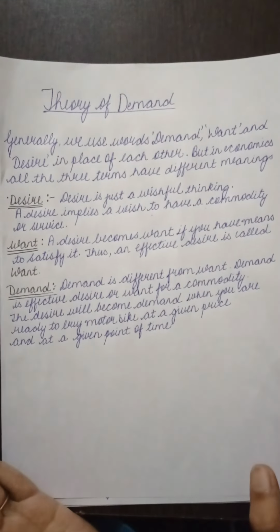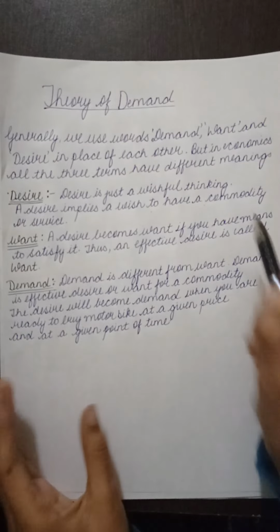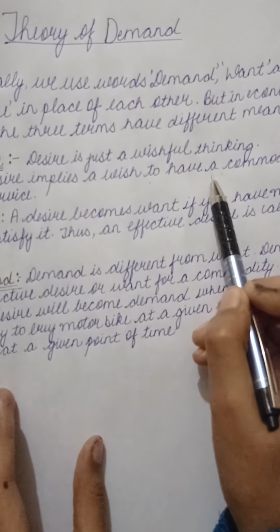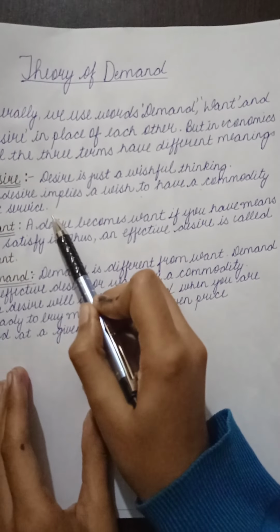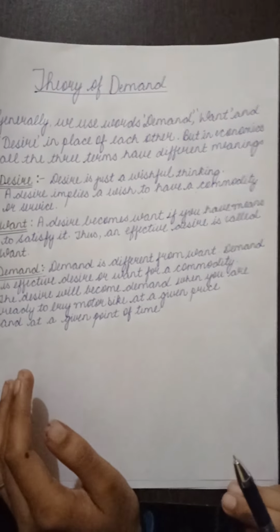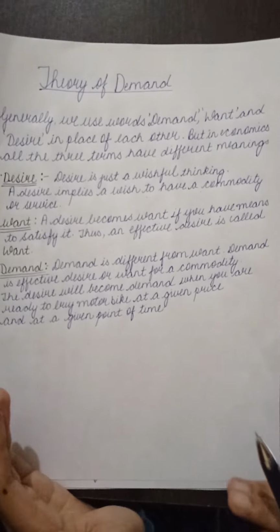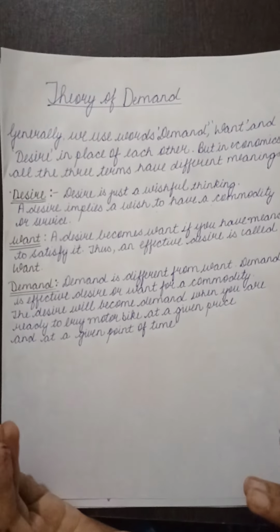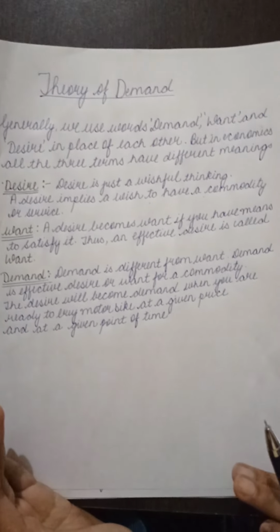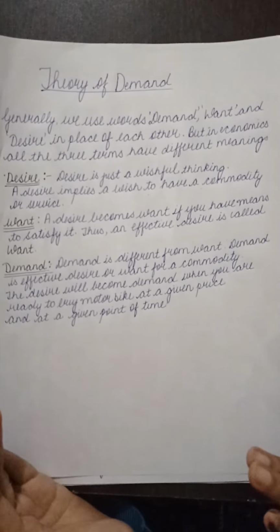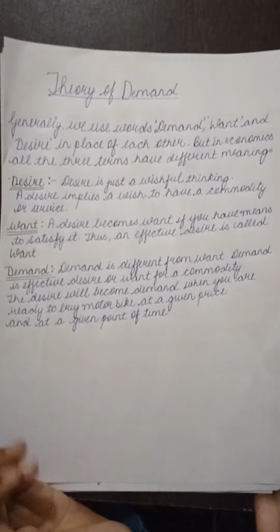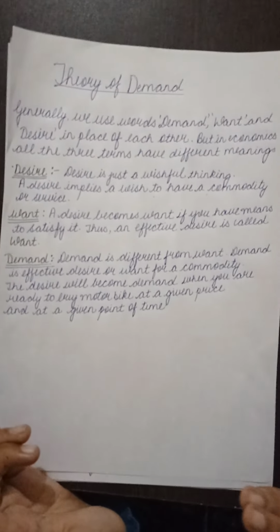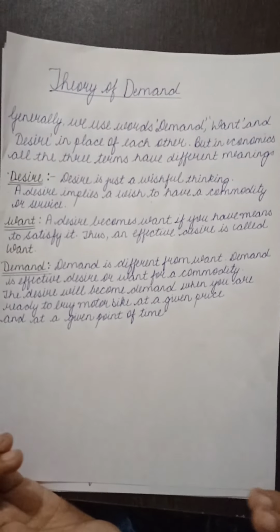Desire. Desire is just wishful thinking. It implies a wish to have a commodity or service. For example, let's say a man has rupees 1000 in his pocket and he desires to have a motorbike. But he cannot get a motorbike with these rupees 1000. So, desire is a wish to have something or to enjoy a service.